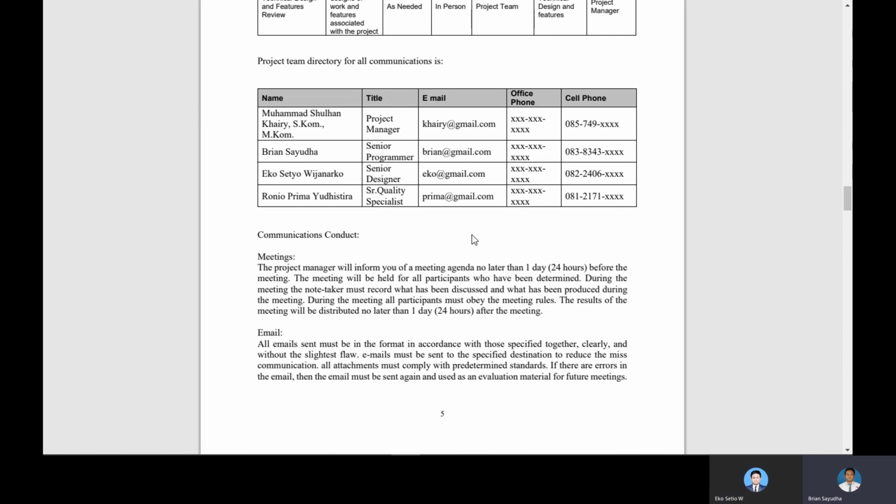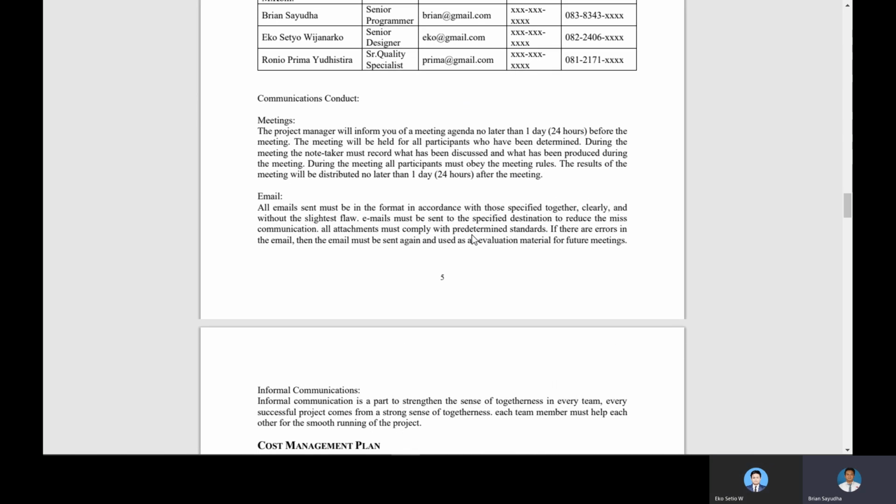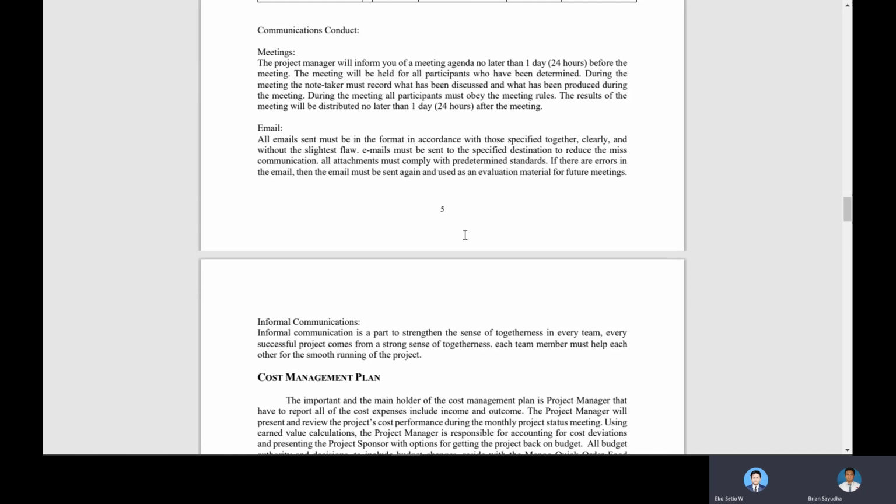For the meeting, the note taker must record, and all participants must obey the meeting rules. For email, all emails sent must be in the format specified together, clearly and without specific faults. Email must be sent to the specified destination to reduce miscommunication.